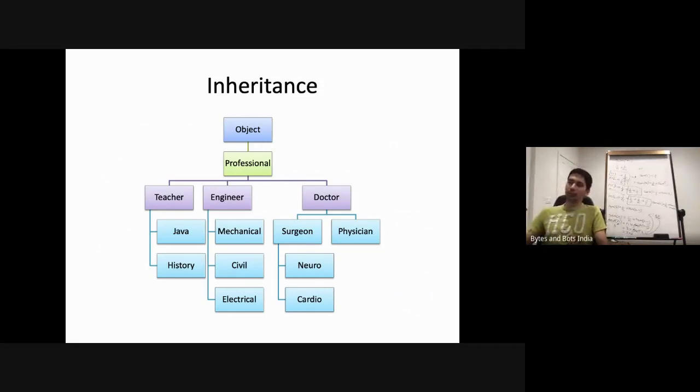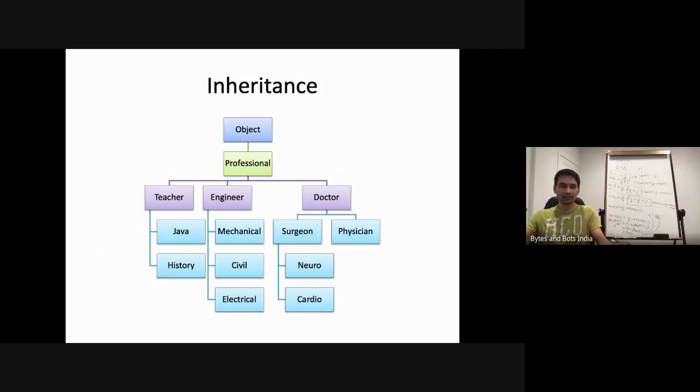Now, when we look at this example, we observe that the higher we go in the inheritance order, the more abstract things become. What does a professional mean? What does an object mean? Is there a definite meaning of an object? Maybe not. What is a professional? It's a very loose term. What is the meaning of a teacher? One who teaches, but teaches what? As we keep going down the hierarchy, things become clearer and clearer, right? A Java teacher is a teacher who teaches Java. Now it is more certain than just being a teacher.